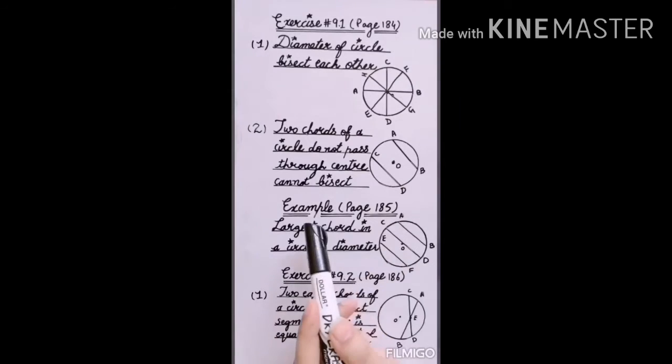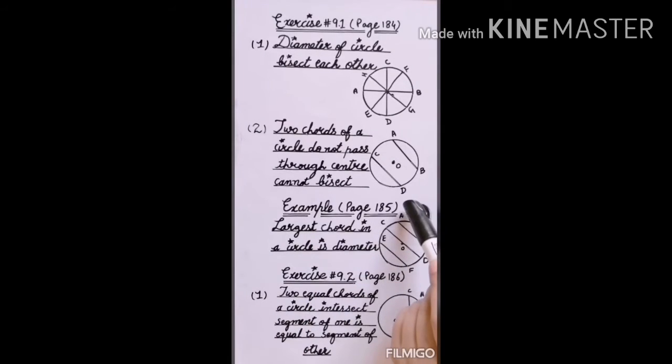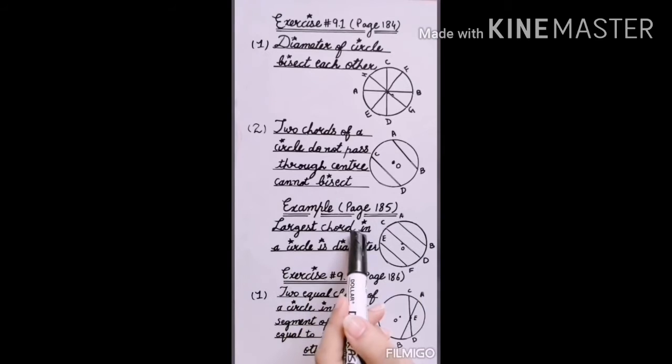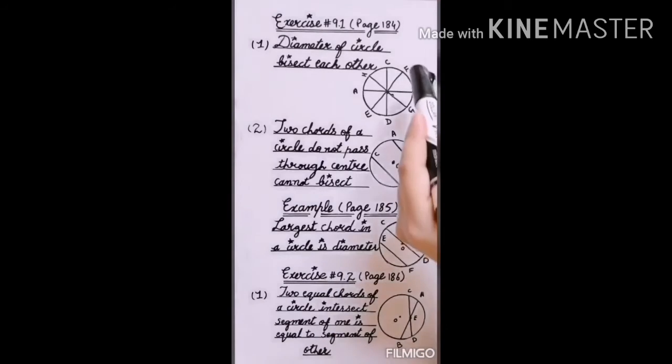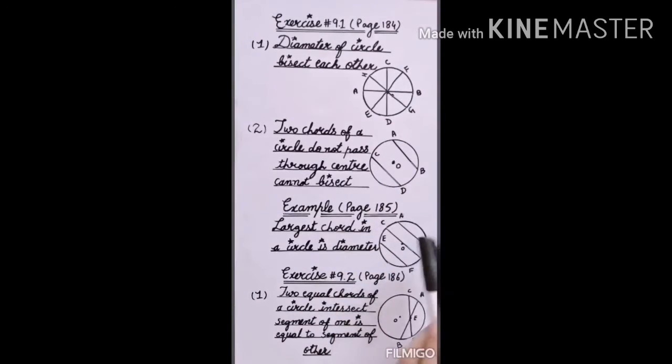Next is the statement of the example that is present on page 185. Last statement, this is the last line of page 185. The largest chord in a circle is the diameter. If you want to find the length of each chord, for example, I have taken a lot of chords here. So in this diagram you can see AB is a chord, CD is a chord, EF is a chord.